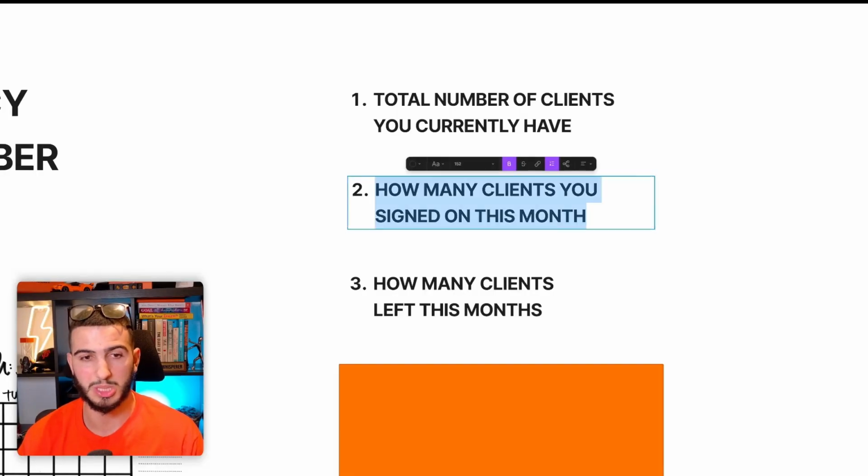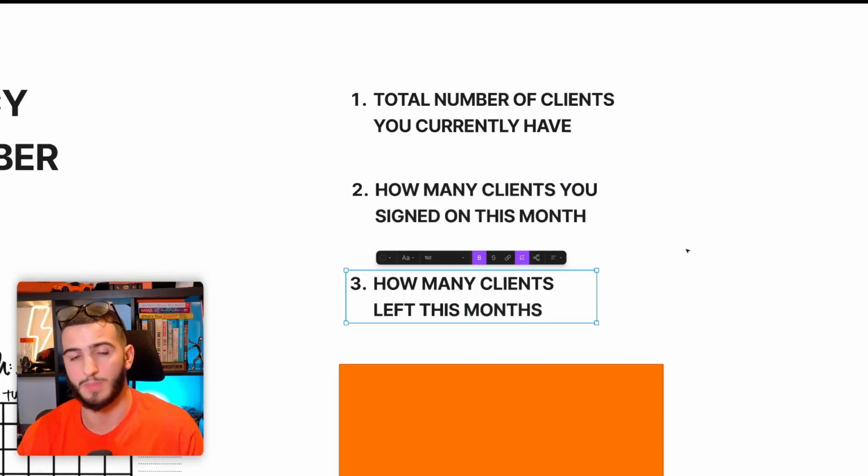And in this example, we just calculated monthly churn. If you wanted to do this on a quarterly basis or on an annual basis, it's the same thing. All you have to do is just change this to annual and change this to annual, depending on how you want to do it. But do keep in mind that churn is a relative number and it does have a specific time frame when you talk about churn.